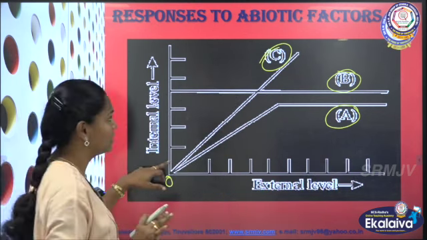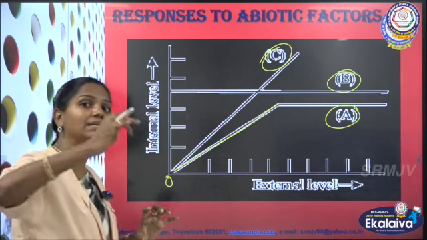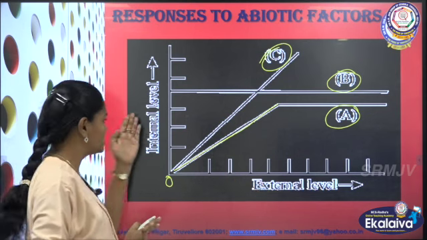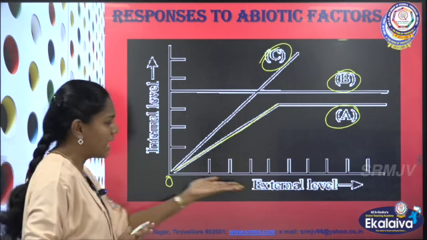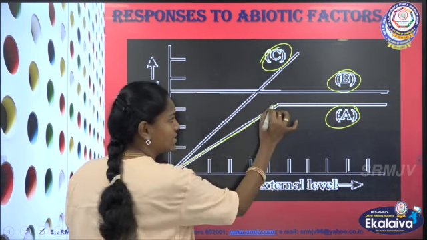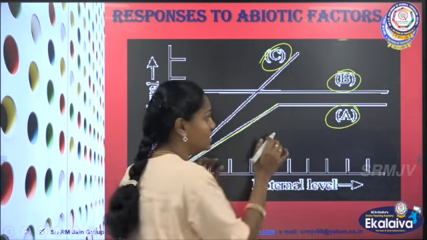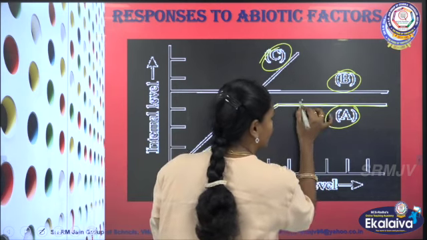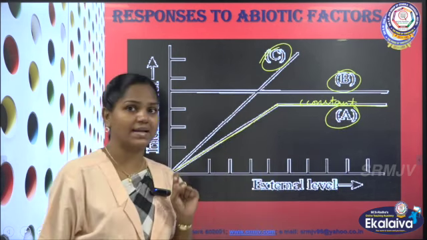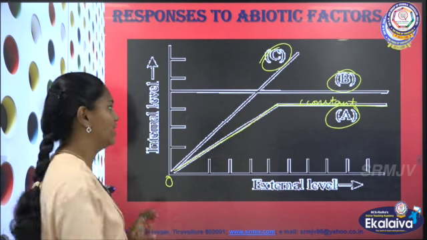So first we will take A. When the external level is increasing, automatically the internal level also started increasing. For example, we will take it as body temperature. Sorry, this is environmental temperature and this is the body temperature of an animal. As the environmental temperature is increasing, the body temperature also started increasing, but after some extent it becomes constant. This is one category.